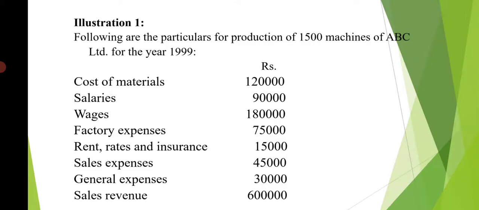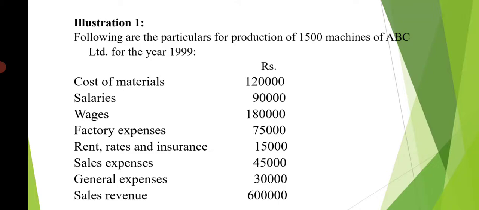Following are the particulars for the production of 1500 machines of ABC Limited for the year 1999. Cost of materials 1,20,000, salaries 90,000, wages 1,80,000, factory expenses 75,000, rent, rates and insurance 15,000, sales expenses 45,000, general expenses 30,000, sales revenue 6 lakhs. So it is the information given about the manufacture of 1500 machines by ABC Limited in the year 1999.